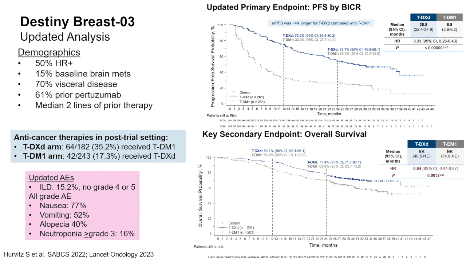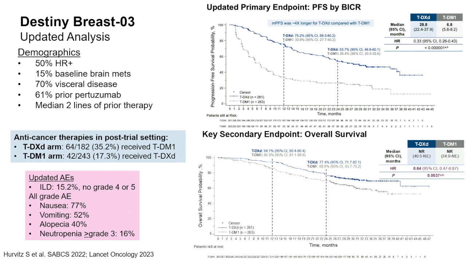What was remarkable about this trial, I mean, really incredible p-value with too many zeros to actually count. I think the initial data was p to the minus 27. So now they're just saying, less than a bunch of zeros and a 1. But this is the updated data that was presented at San Antonio last year and already published in Lancet Oncology.